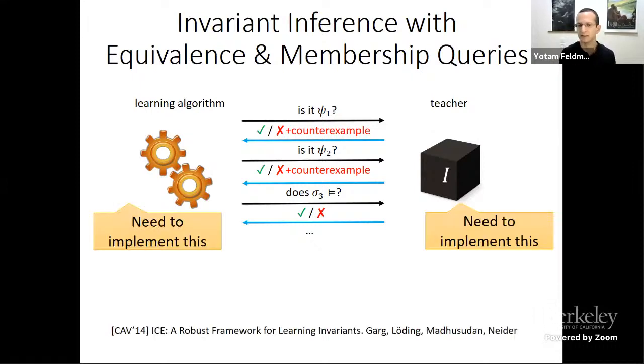So the problem is that we need to implement the algorithm, but we also need somehow to implement the teacher and answer these queries. But the teacher doesn't actually know, or we as an algorithm, we don't know the inductive invariant. All we know is the program. So it seems that we need something else for invariant inference, or different learning models for invariant inference. So that's what I'm going to do now.